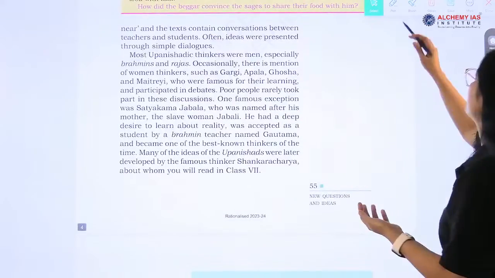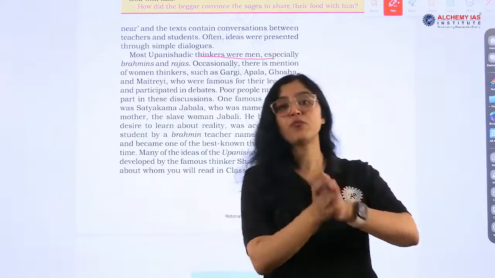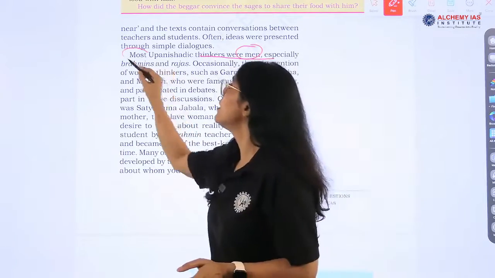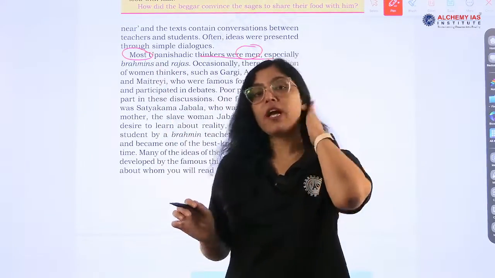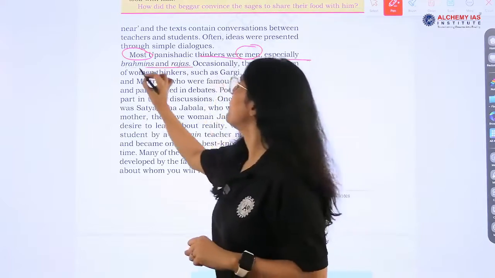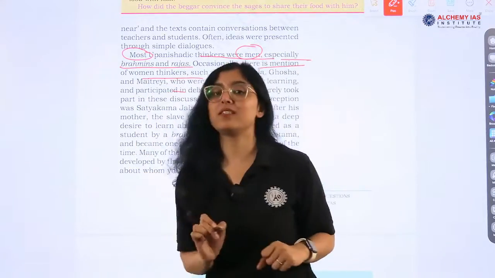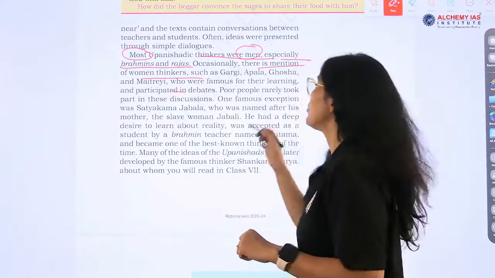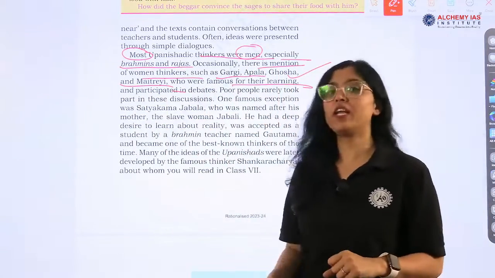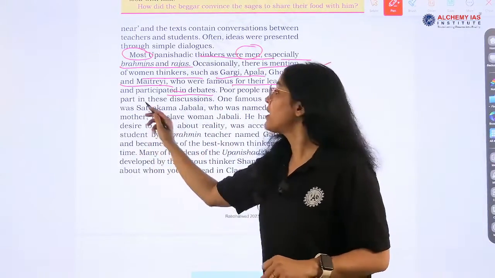Now, most Upanishadic thinkers, see, the nature of Upanishad. Most of the Upanishadic thinkers were men, but not all were men, okay? The Upanishads have some women thinkers also, especially Brahmins and Rajas. Occasionally there is mention of women thinkers. The names given are Gargi, Apala, Ghosha, Maitreyi, who were famous for their learning and participated in debates, okay?